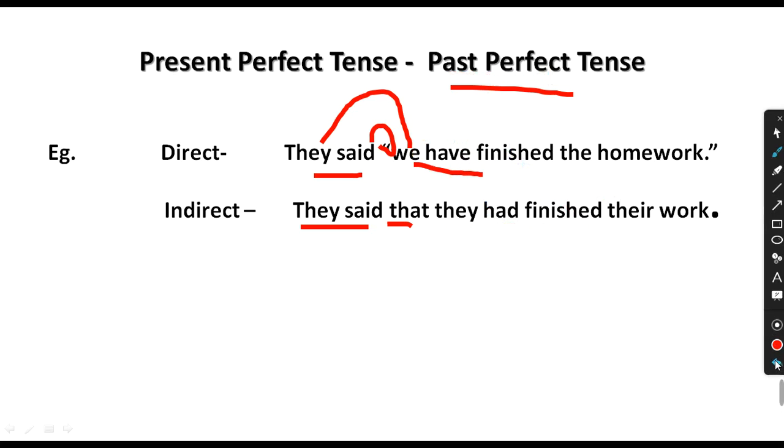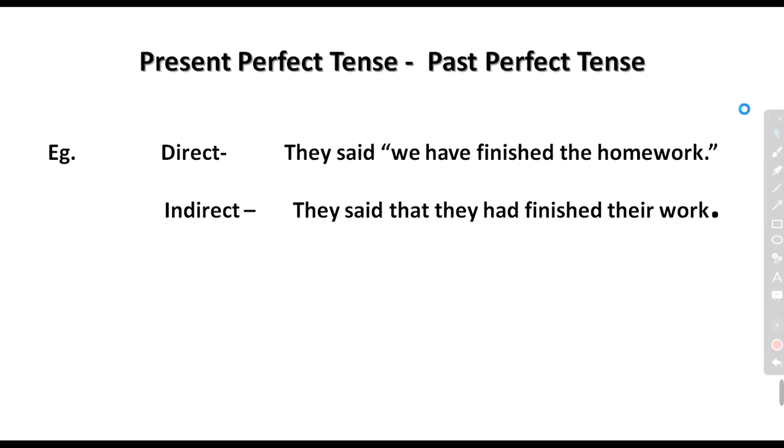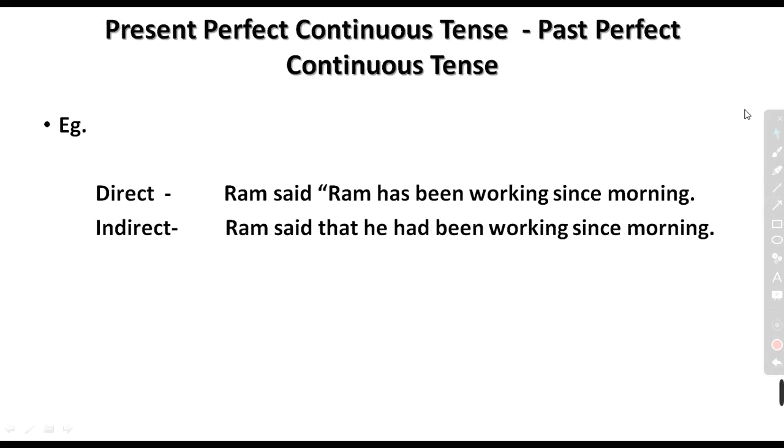Then after present perfect tense, we see here present perfect continuous tense. So present perfect continuous tense equals past perfect continuous. Like, Ram said, Ram has been working since morning. So here, like repeating words Ram, Ram, we cannot write Ram again. We will write firstly Ram, and in the place of the second Ram we will put there he.